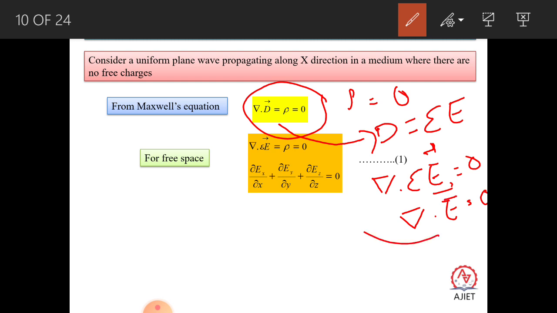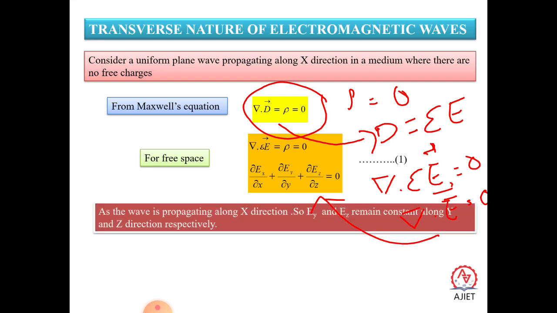How to write the divergence of E? Divergence of E can be written as ∂Ex/∂x + ∂Ey/∂y + ∂Ez/∂z, that is equal to 0. As the wave propagates along the x direction, Ey and Ez remain constant along the y and z directions.